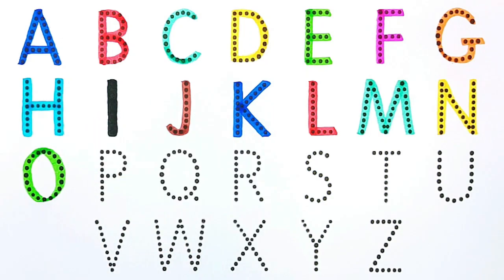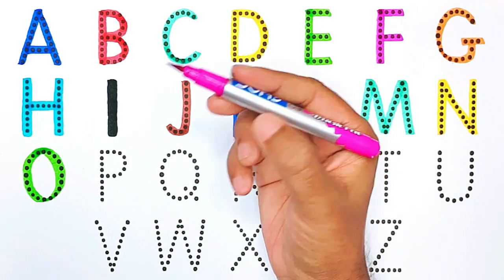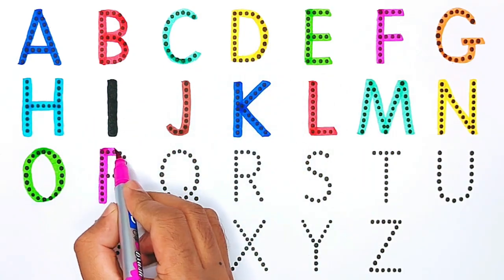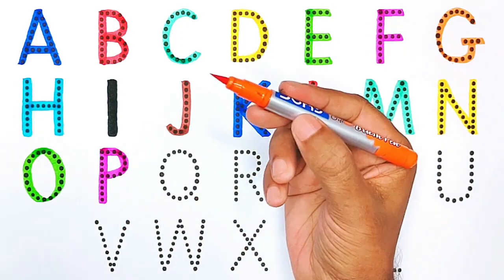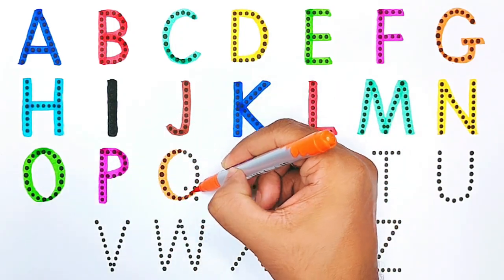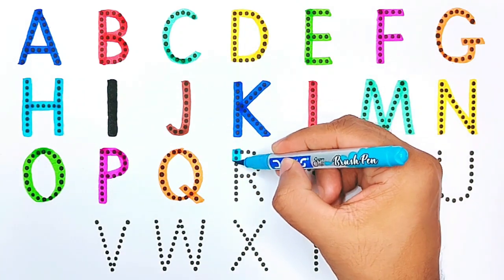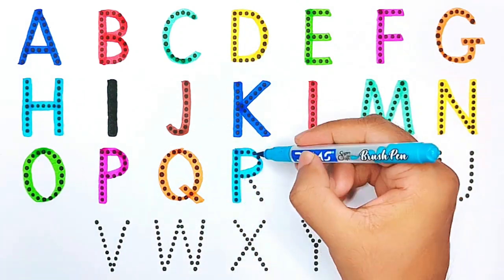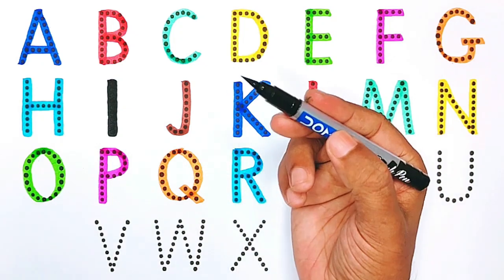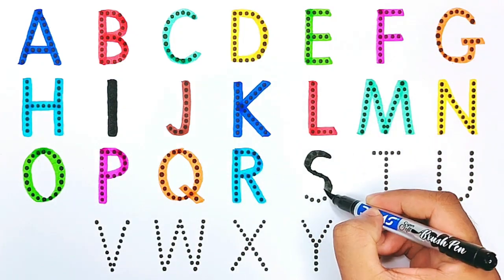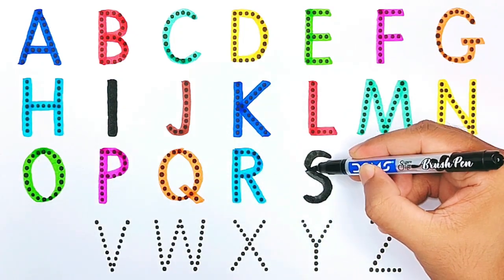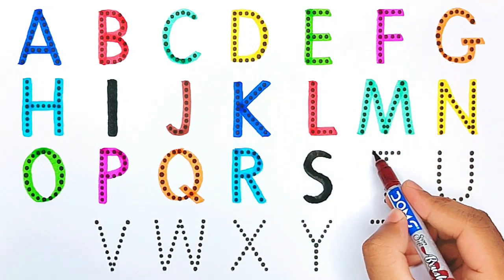O for omelette, pink color. P for penguin, orange color. Q for quail, sky blue color. R for rose, black color. S for shark, brown color.